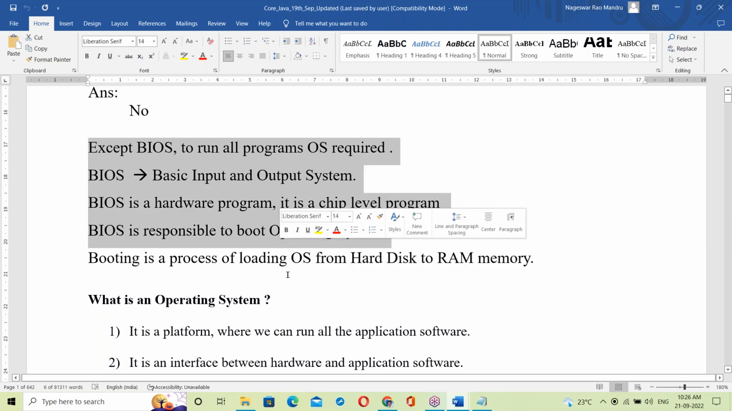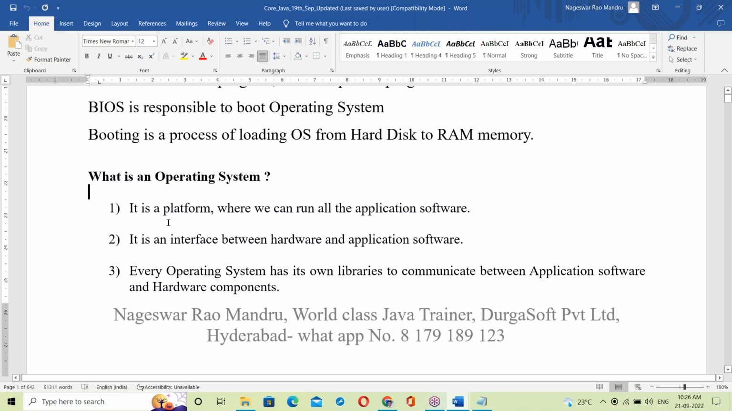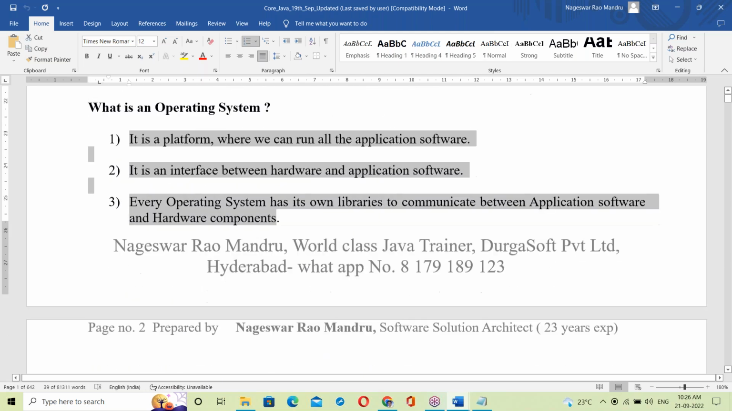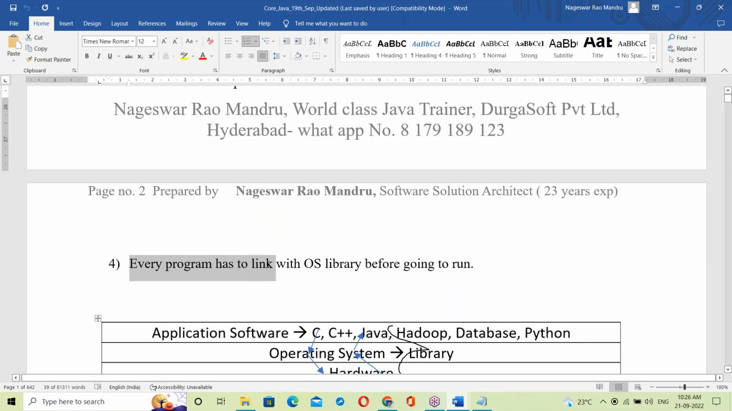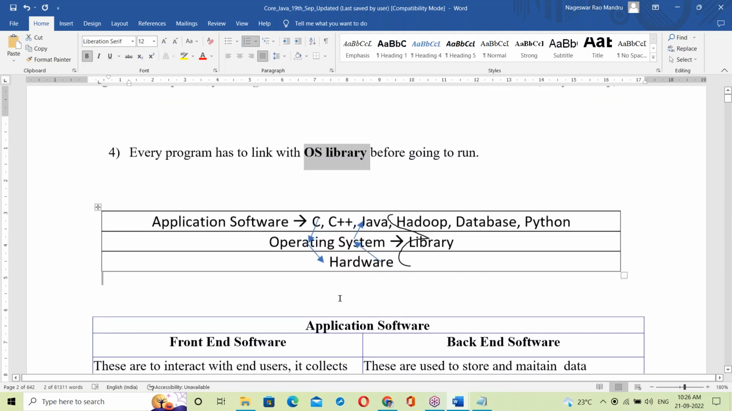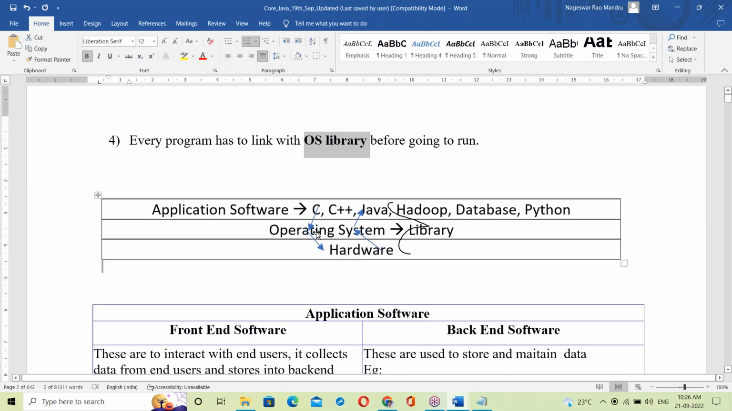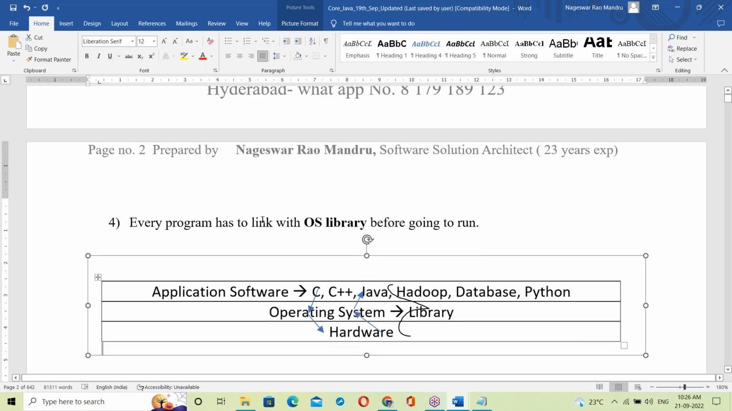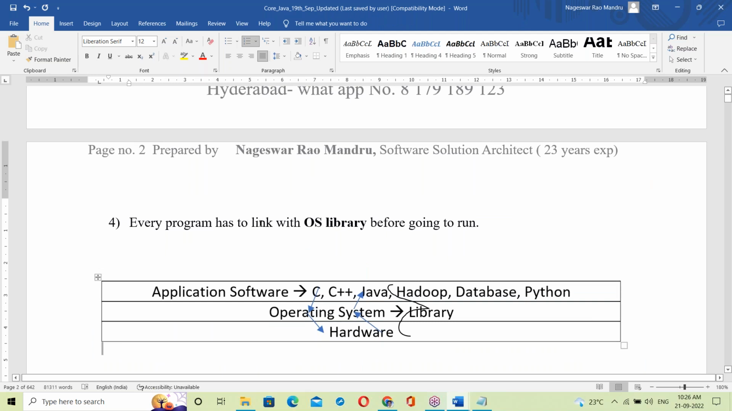All the same points we discussed exactly. So what is OS? These four points. The fourth point: every program has to link with the OS library before going to run. On top of hardware comes the OS library, then application software. That's today's topic.